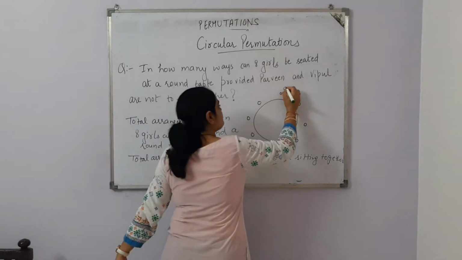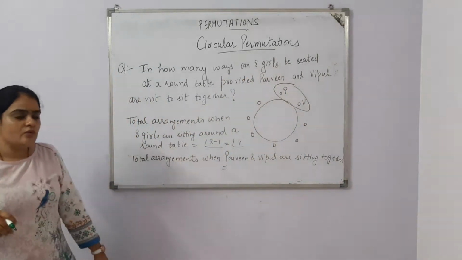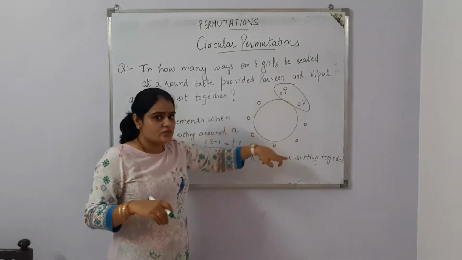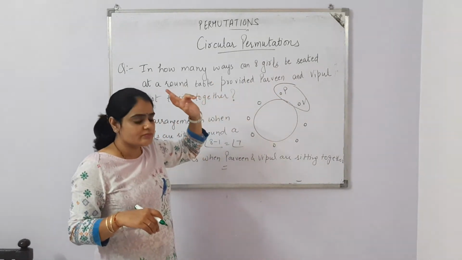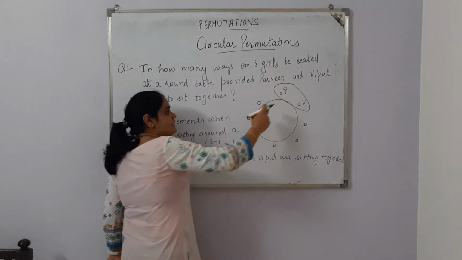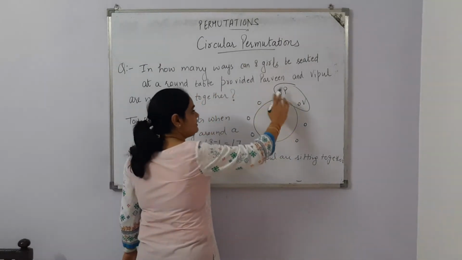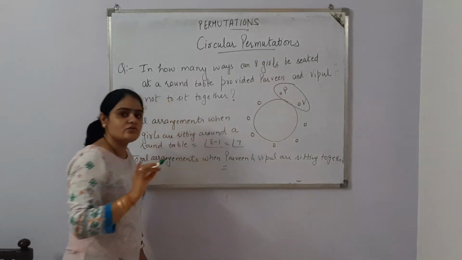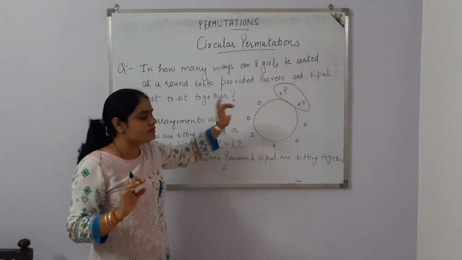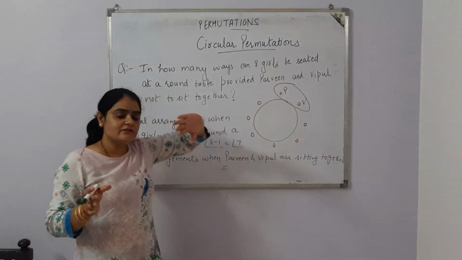Now this is Parveen, this is Vipul. I am taking them in one box. Just remember the previous video, what we did. Of course this is a circular permutation question, so the ways are (n minus 1) factorial. Now if they are in one box, that means they are at one position only, because they are sitting together. If Parveen is here then Vipul is here, or Parveen is there, Vipul can come here, so they will always sit together. So I am taking Parveen and Vipul in one box.